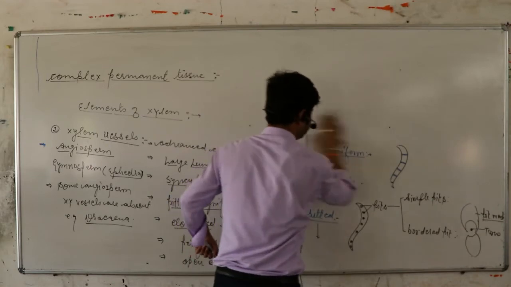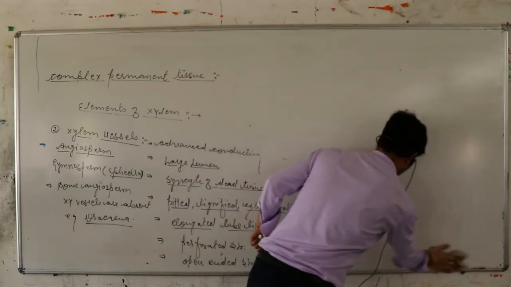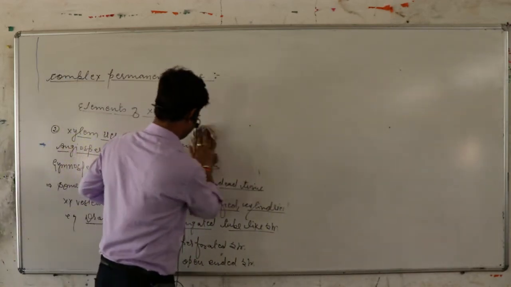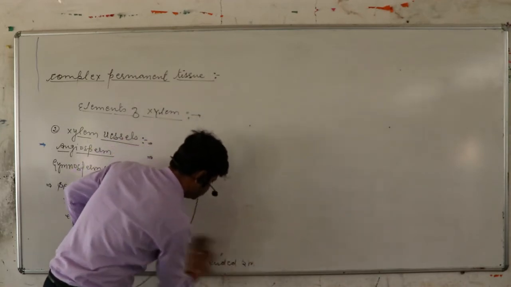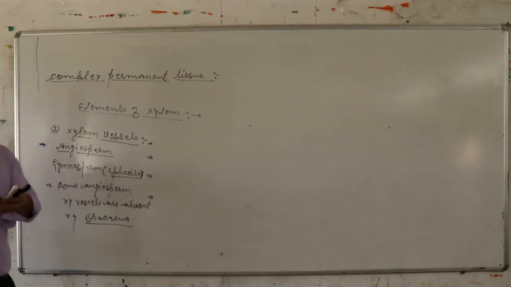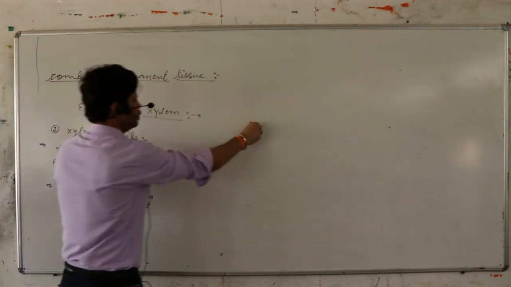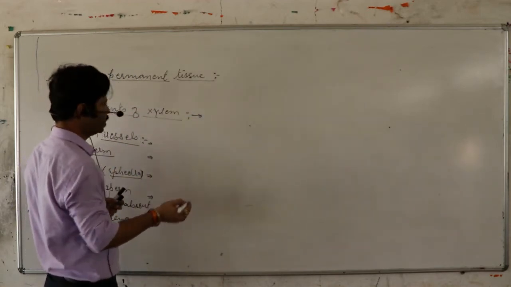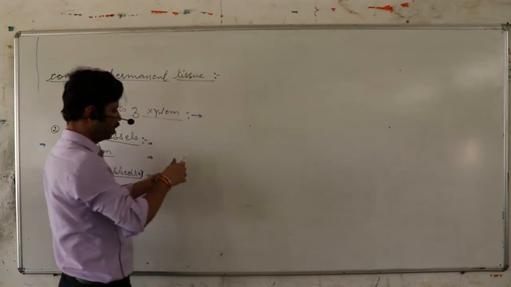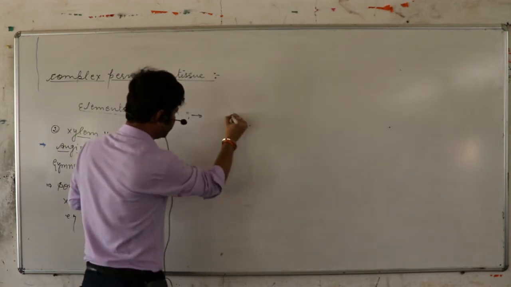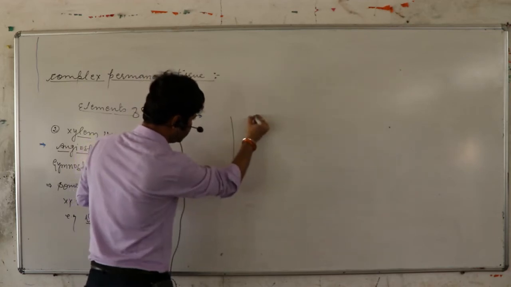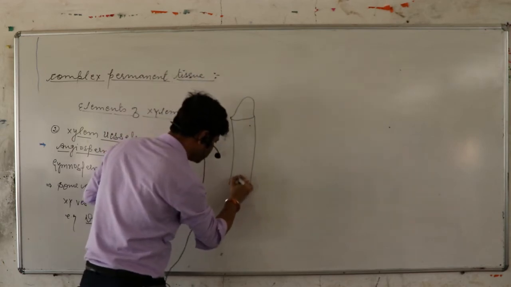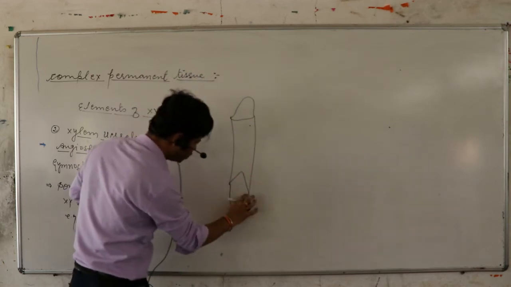Now, basically, I am describing the structure of xylem vessel. How does it look? It looks like this.